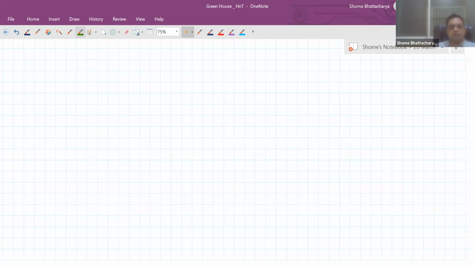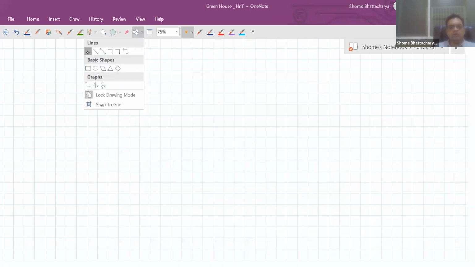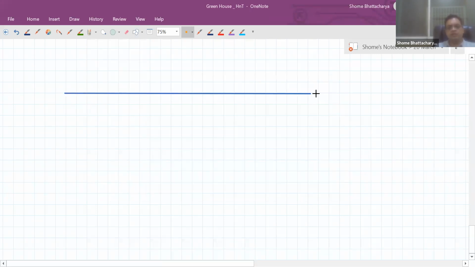Okay, so let us say this is my temperature scale in degrees C. This is 0 degrees C, this is 100 degrees C. So 25 degrees C is sitting over here. So it is 1/4 of this length now.